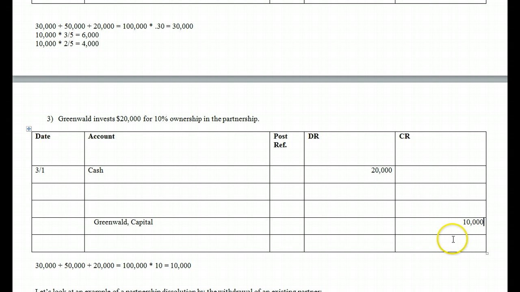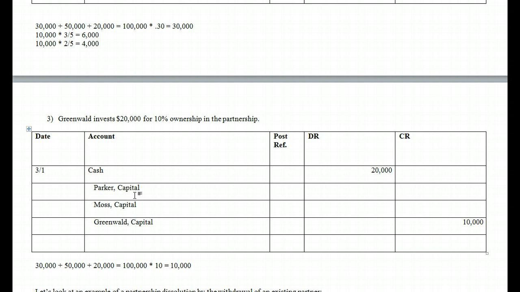So what's happening there is he's actually giving the other members of the firm a bonus, because again the total capital structure has to maintain at 100,000. We've got 20,000 coming in, but only 10,000 of that owner investment being allocated. So the remainder is going to go to our partners. And again, this is going to be a bonus to Parker and Moss. So Parker is going to get a little bit of a boost, so to speak, in his capital, as well as Moss into her capital.